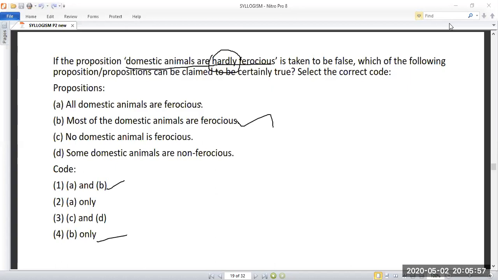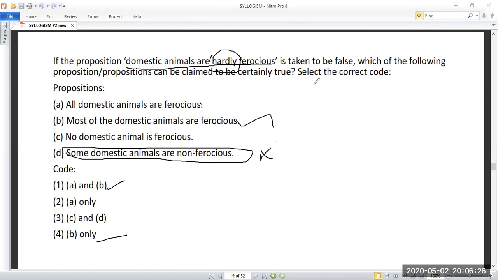Why not D? Some domestic animals are non-ferocious. What they have told is some domestic animals are not ferocious, so it is taken to be false. So why are you selecting this one? Because the question itself is some animals are non-ferocious and they are telling that the statement is taken to be false.